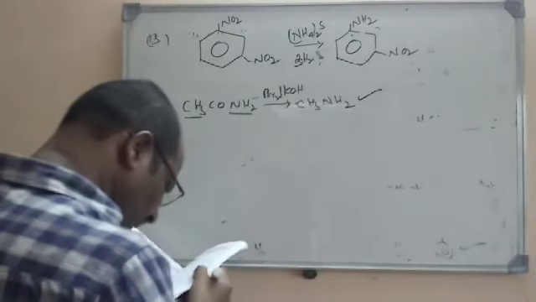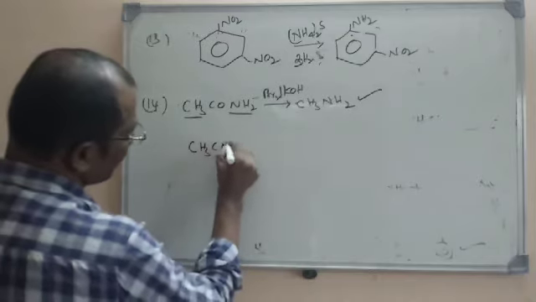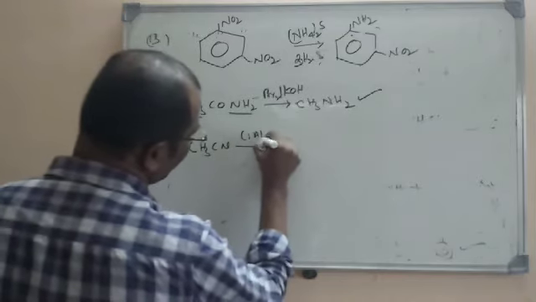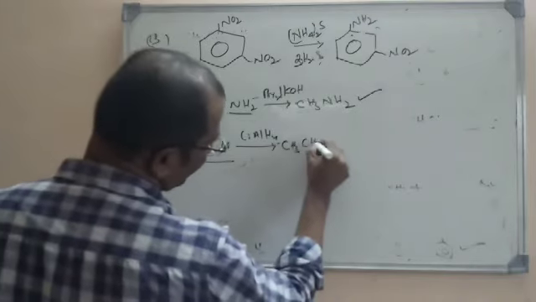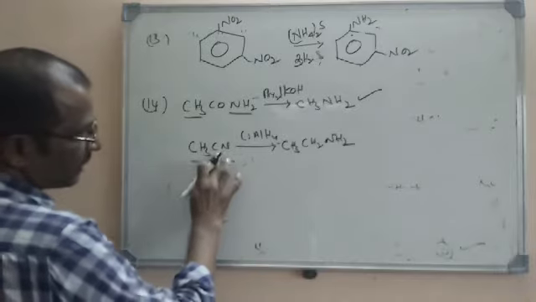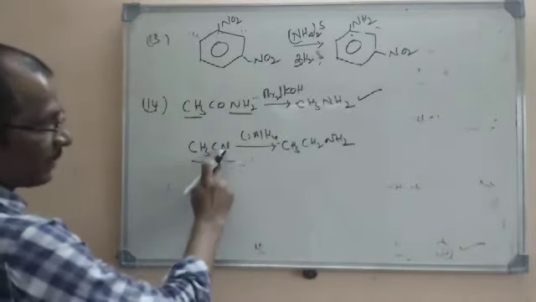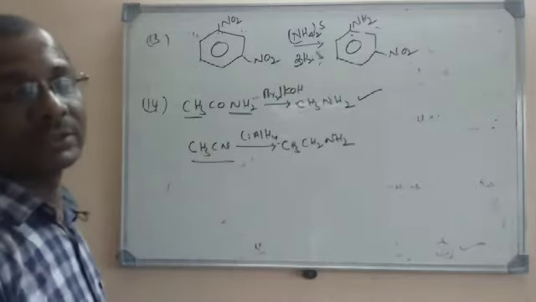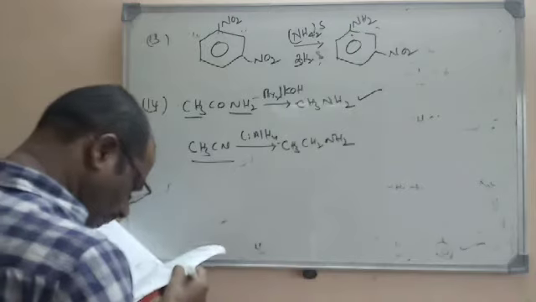Let us check the second option, that is CH3CN, reduction with lithium aluminum hydride. Clearly it will give a primary amine. So look here, due to reduction hydrogen is added here, and here also hydrogen is added, because carbon and nitrogen have a triple bond. So easily we can add hydrogen there. So that is also giving an amine.